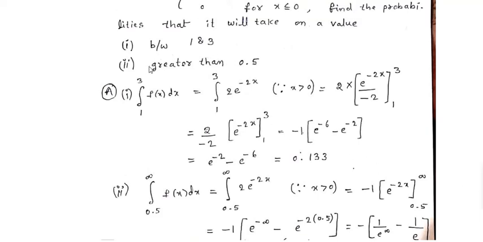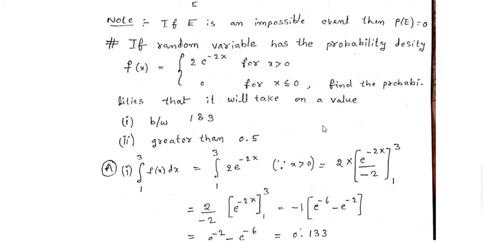The second problem is we have to find the probability whenever x is greater than 0.5. X greater than 0.5 means x greater than 0. Whenever x is greater than 0, f of x is defined as 2 into e power of minus 2x.